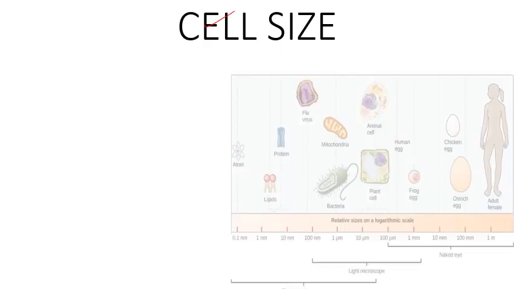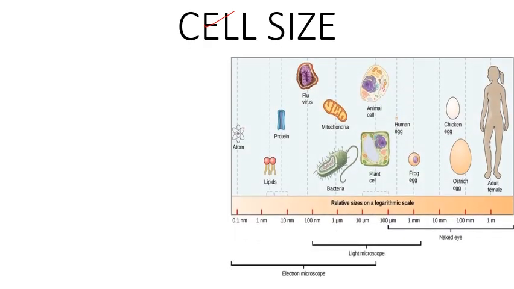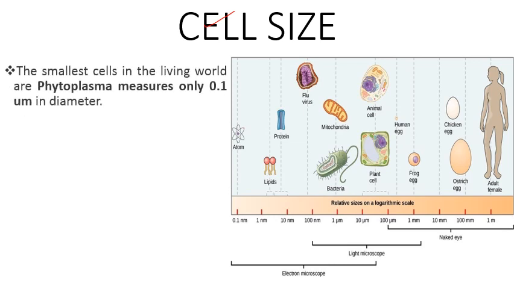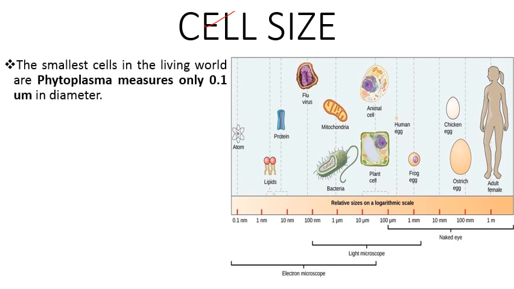Next comes cell size. So cell size shows great variation. The smallest cells in the living world are phytoplasma cells. They measure only 0.1 micrometer in diameter. So phytoplasmas are basically small bacteria which infect plants.